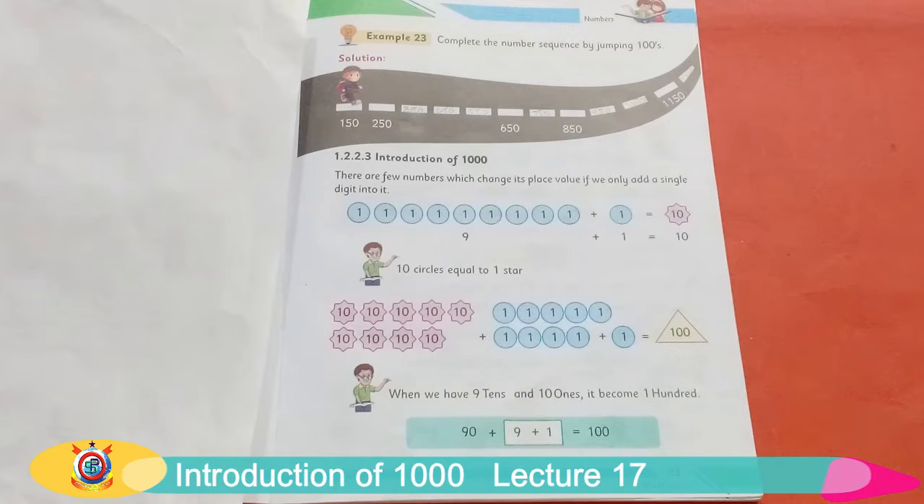Dear students, take out page number 23, open page 23 and look at a new topic, that is introduction of thousand. Students, as you know, thousand is a 4-digit number. There are 4 digits in thousand.